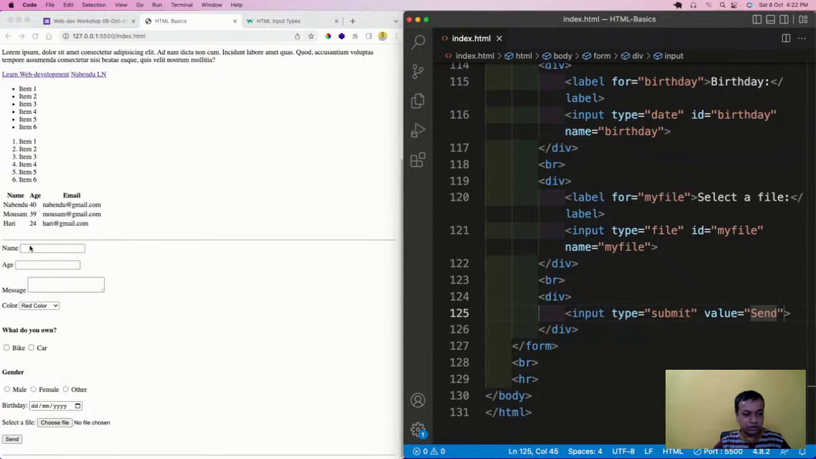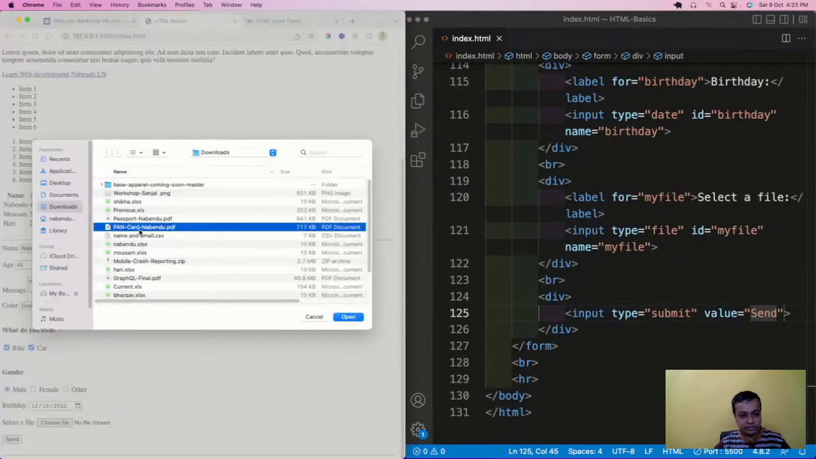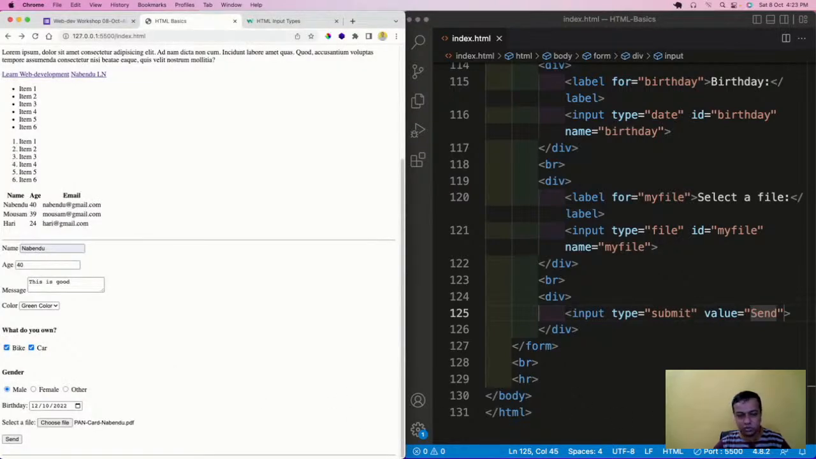So now we have done it. Now we are going to submit it. So how are we going to submit it? Let me write everything here, and then we're going to submit it. This is good. Green color, bike, cardboard. I'll choose male. I'll give something. Choose file, PAN card, and then close the watches because we don't have time. I'm not going to show it again. When I'm going to click on the send, watch two things. One thing is this address bar. What will happen here?